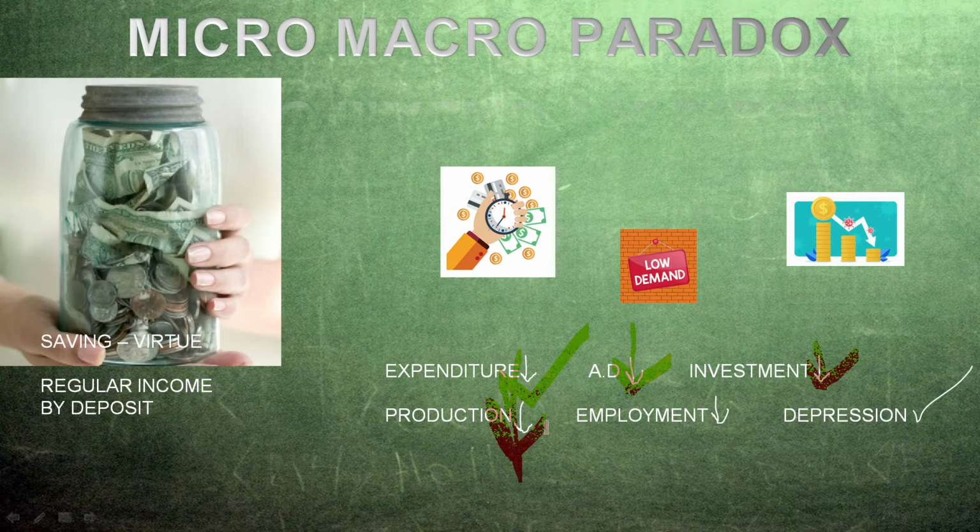Because there's less investment, there'll be less production. And in our economy, generally people produce goods, right? It's a labor economy, so here employment will go down, and after employment goes down, there'll be depression in the economy. Depression in the economy is definitely not a good sign, it's a very bad sign. So saving is bad for the economy as a whole, but it's very good for an individual.